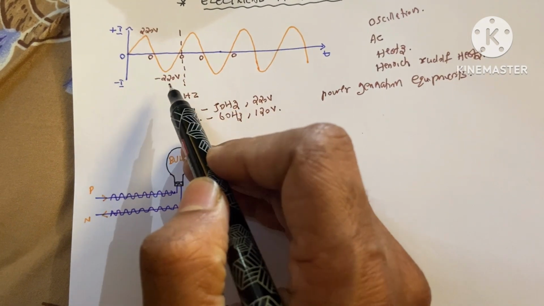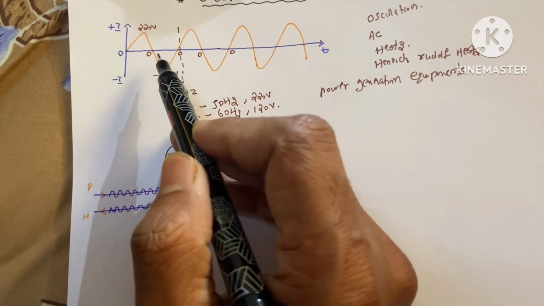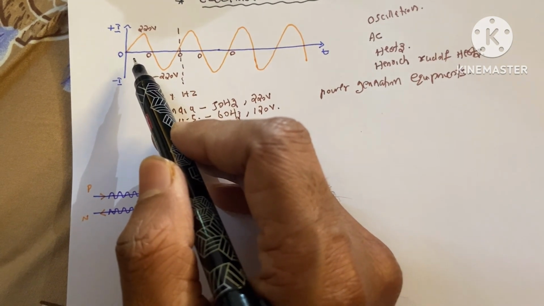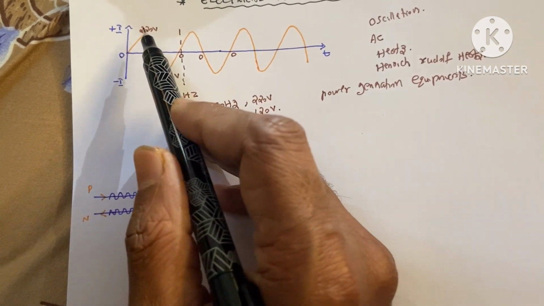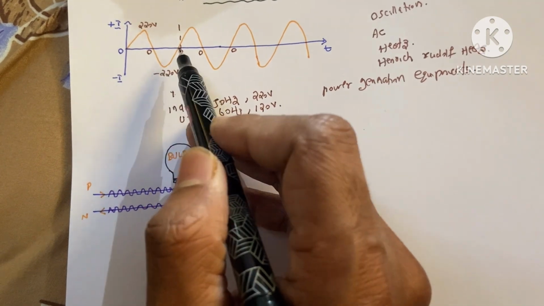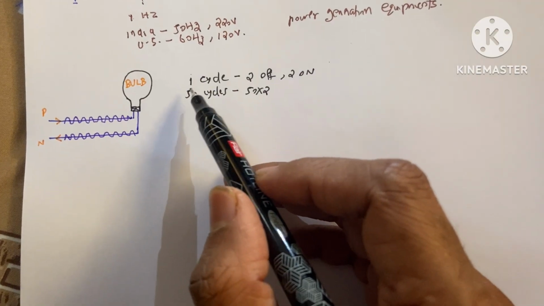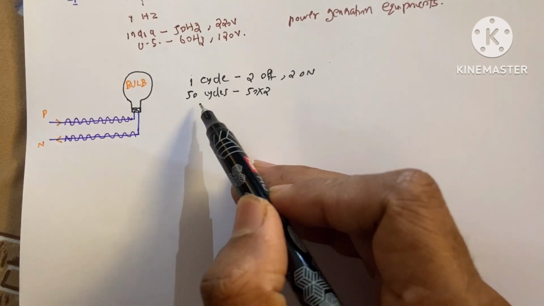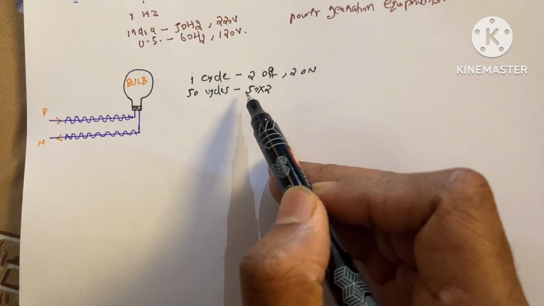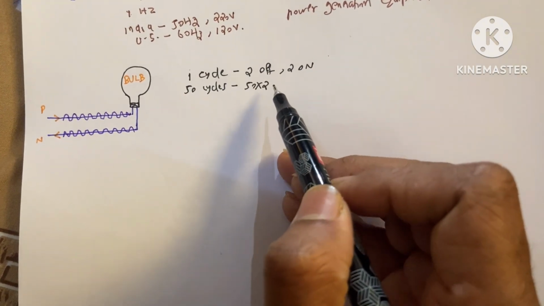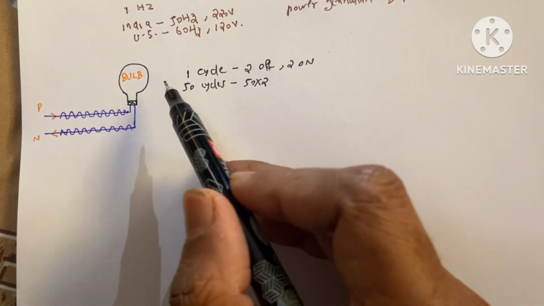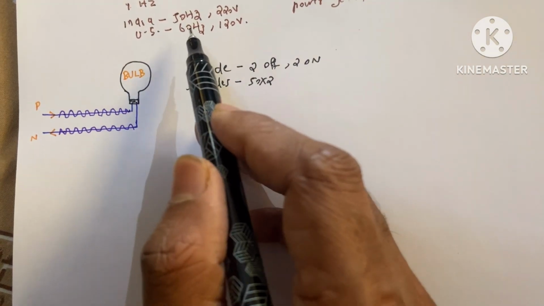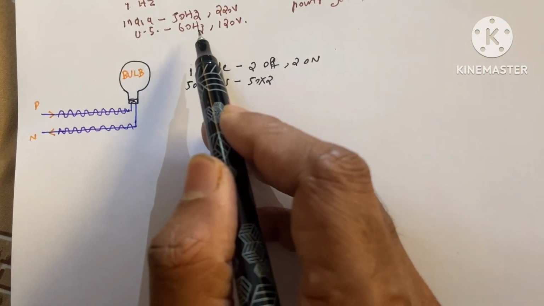This one is positive and this one is negative. That means your bulb will switch on 2 times and the bulb will switch off 2 times. It means in 1 cycle 2 off and 2 on. That means in 50 cycles, 50 multiplied by this 2, that means 100 times the bulb will be in off position. In the US we know that the frequency is 60 hertz.